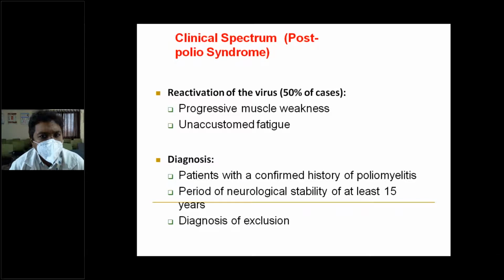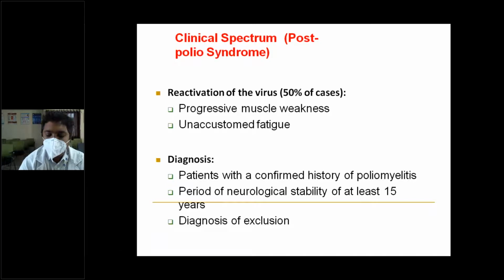In the clinical spectrum, post-polio syndrome, reactivation of the virus, occurs in 50% of cases, with progressive muscle weakness and unaccustomed fatigue. How do we diagnose? With a confirmed history of poliomyelitis and a period of neurological stability of at least 15 years, and it is a diagnosis of exclusion.